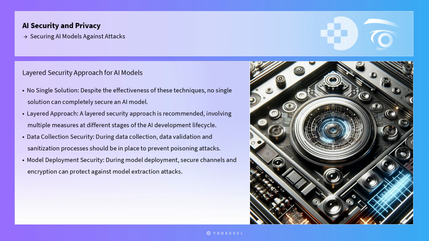Despite the effectiveness of these techniques, no single solution can completely secure an AI model. Therefore, a layered security approach is recommended. This involves implementing multiple security measures at different stages of the AI development lifecycle, from data collection and pre-processing to model deployment and monitoring. For instance, during data collection, data validation and sanitization processes should be in place to prevent poisoning attacks. During model deployment, secure channels and encryption can protect against model extraction attacks.